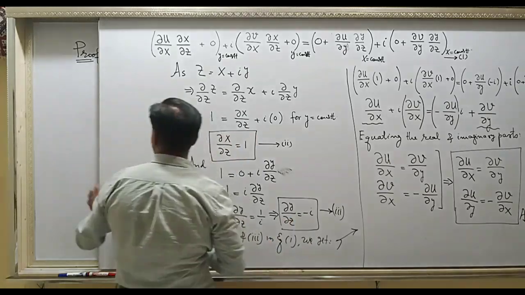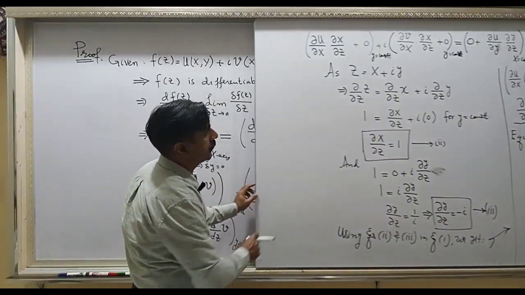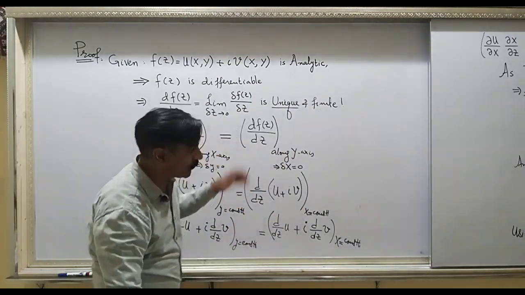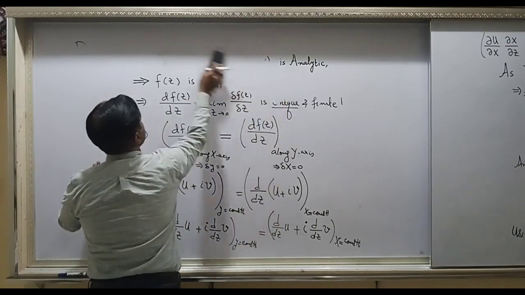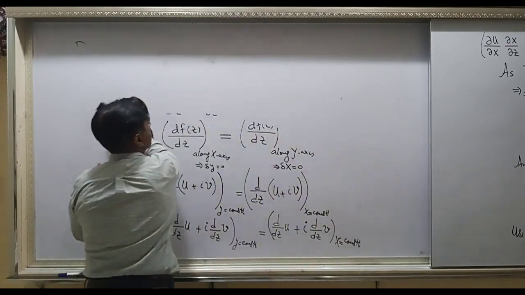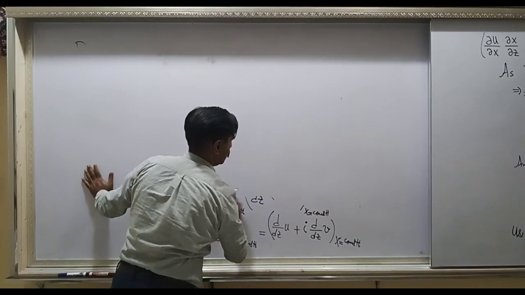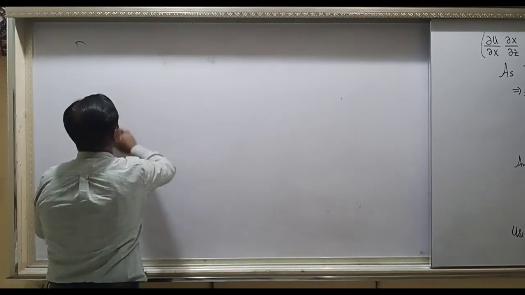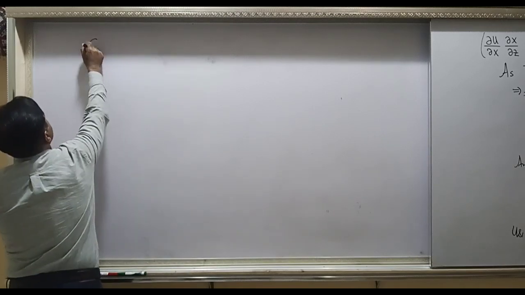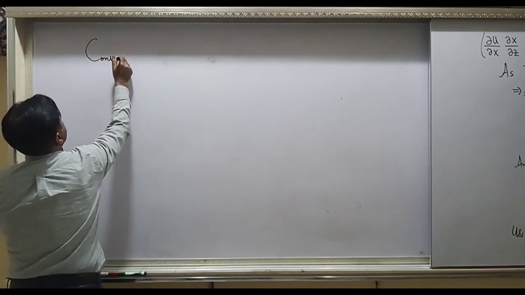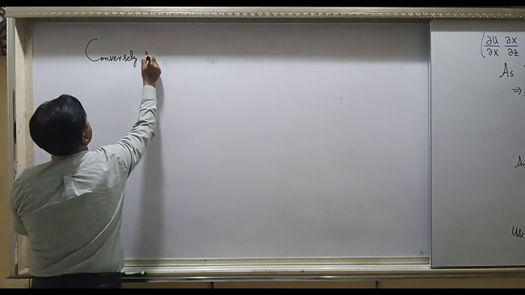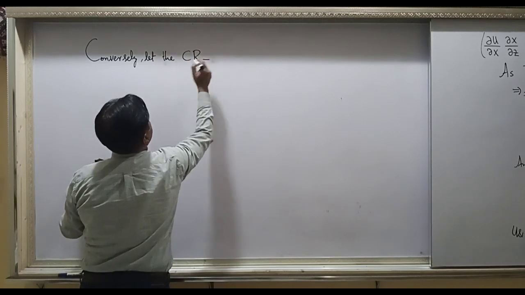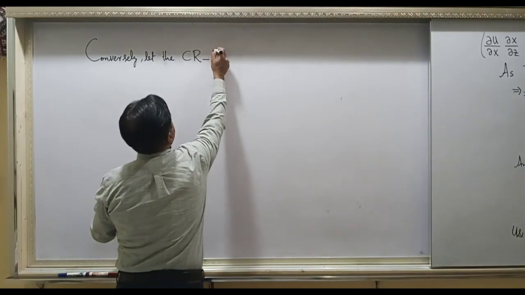So let's do the converse. Conversely, let the Cauchy-Riemann, C for Cauchy, R for Riemann, equations.